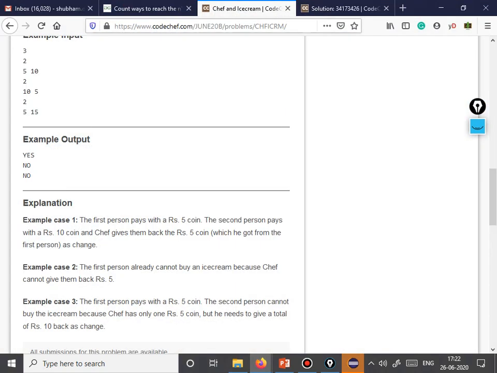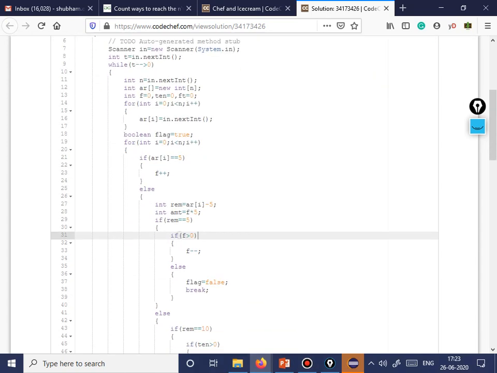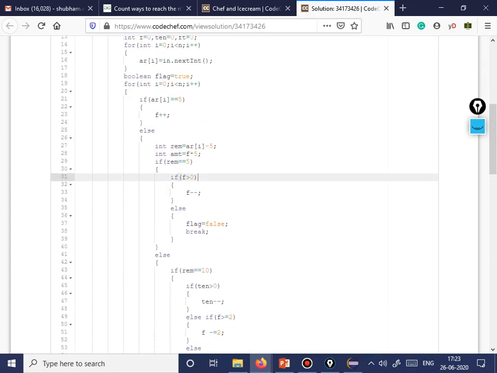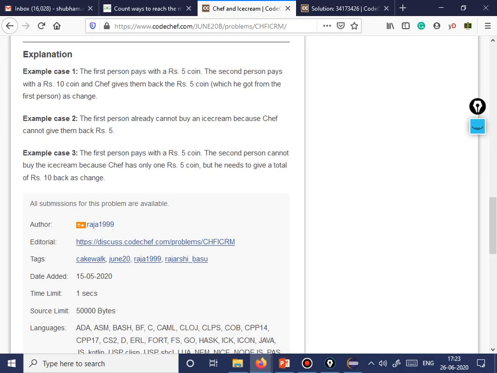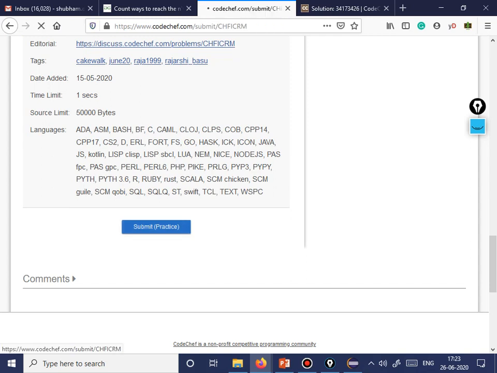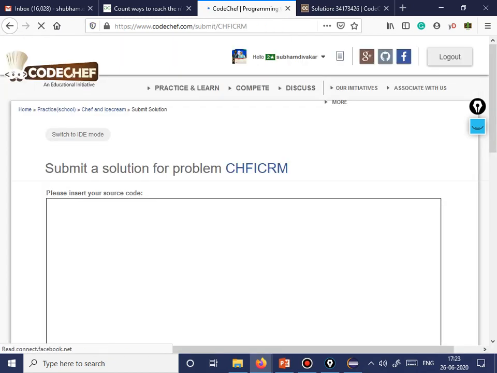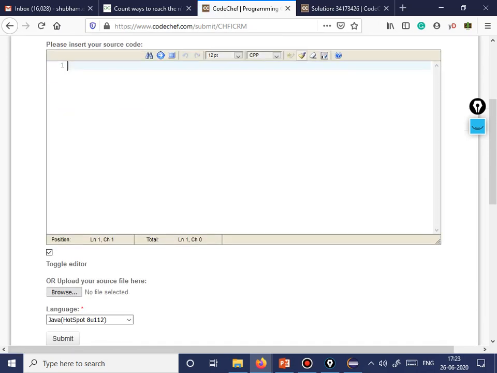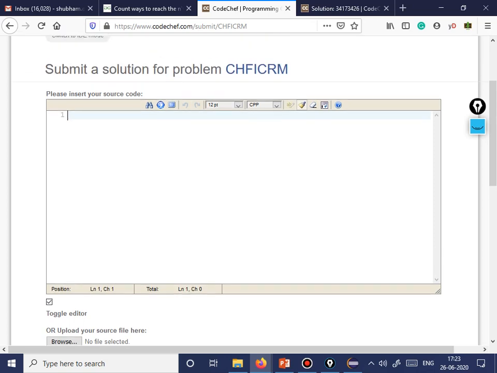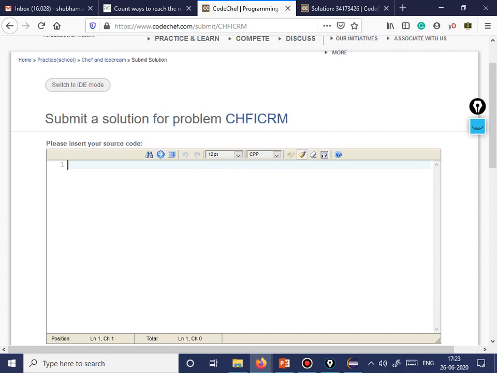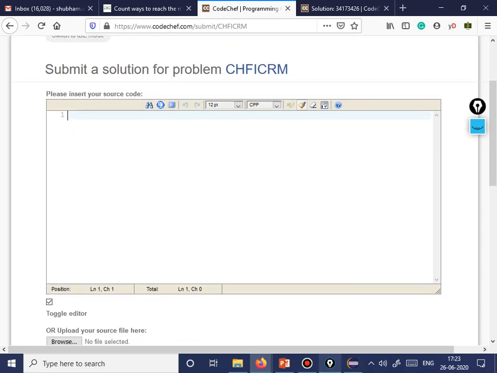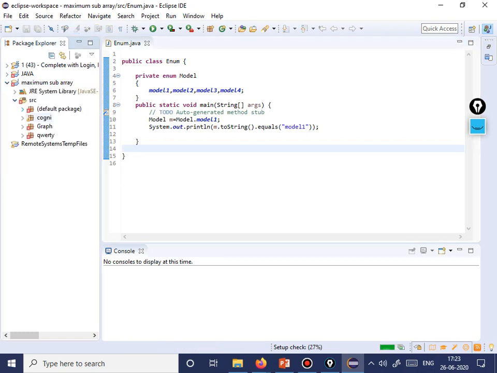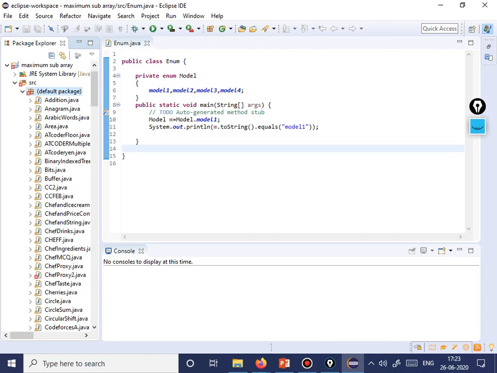This is my solution which I wrote on the 11th, and here also I have done the very same thing, and now I'll write the exact same code. What I do is I code in Eclipse, then go to the submit button, choose non-IDE mode, and paste the solution there. Many of you are doing it in IDE mode where you need to put a try catch block. So switch to non-IDE mode, and there all you need to do is paste your solution from here. So let's solve the question now.